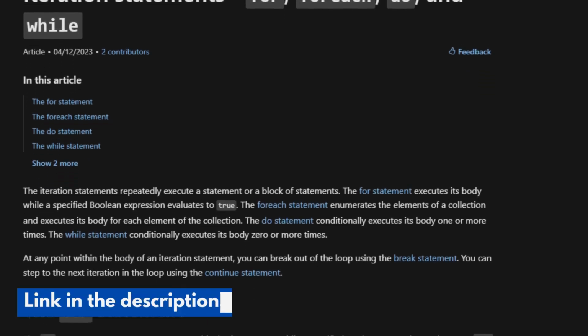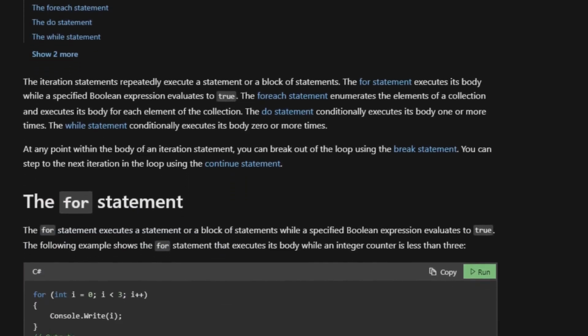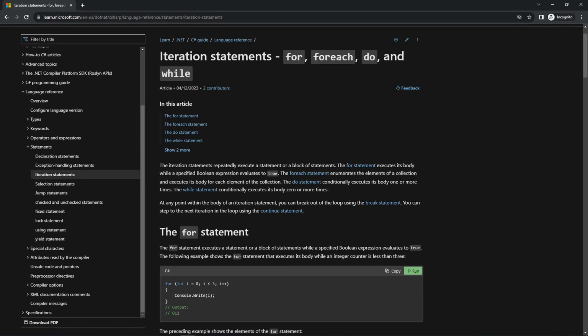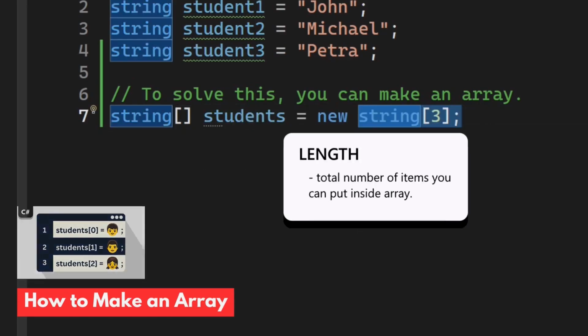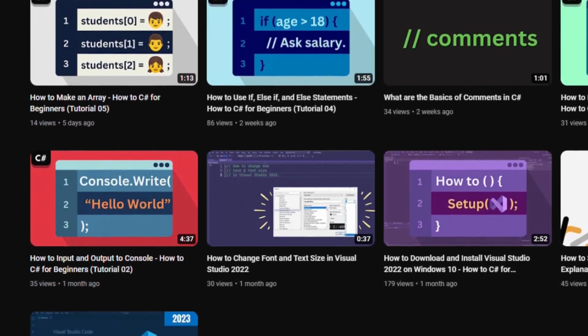For more information about while loops, and all kinds of loops, you can go to this Microsoft's documentation. You can also watch the previous video of how to make an array if you haven't. Or, stay tuned for loops in the next video.